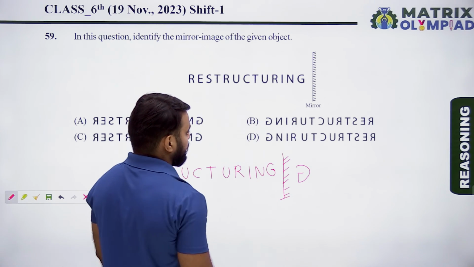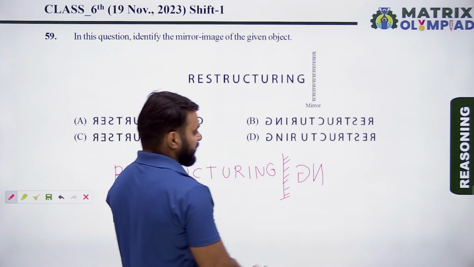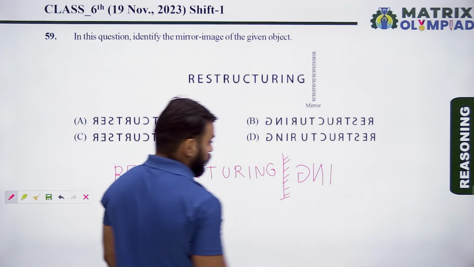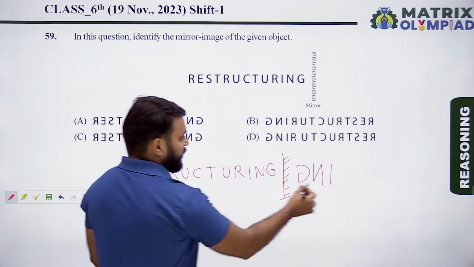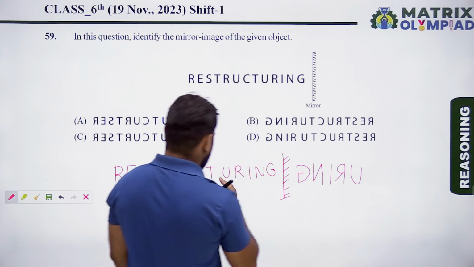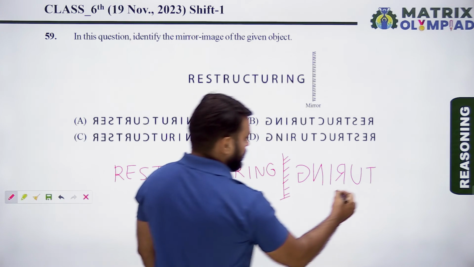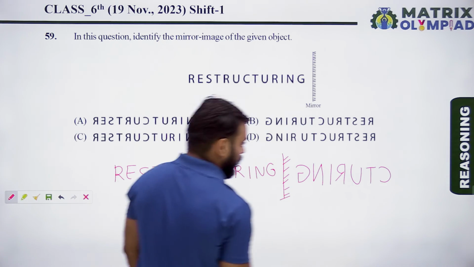Now find the mirror image of N. So the mirror image of N looks like as follows. Now find the mirror image of I. So the mirror image of I looks like as follows. Find the mirror image of R. Now find the mirror image of U. Now T. Now C. So the mirror image of C looks like this.